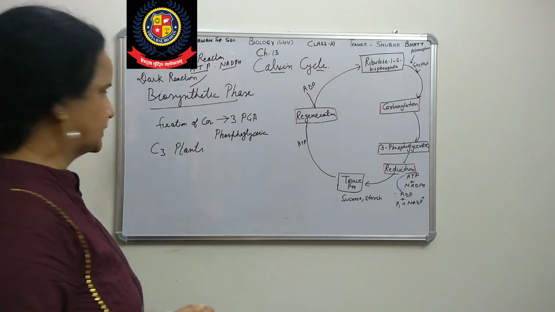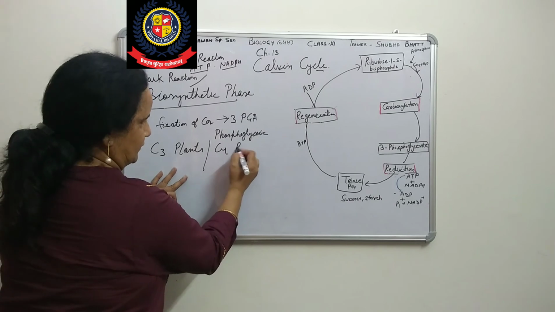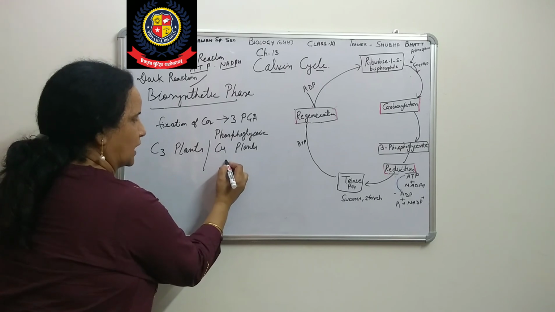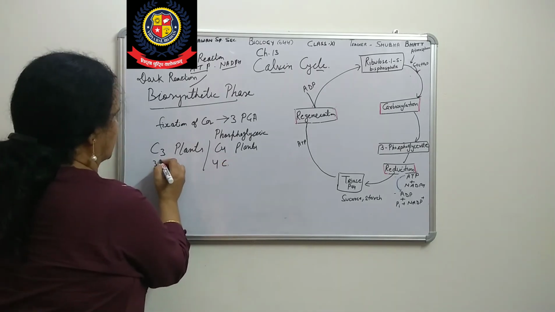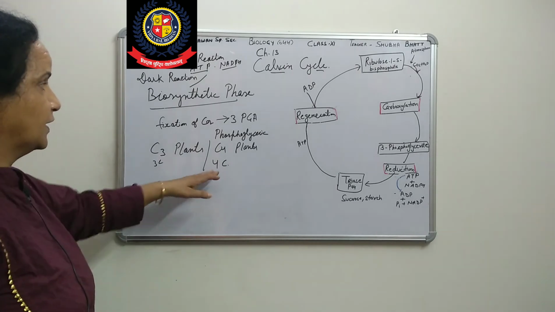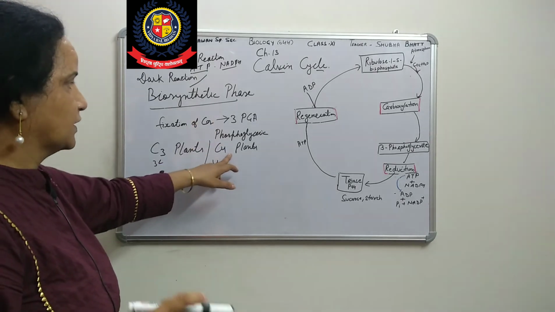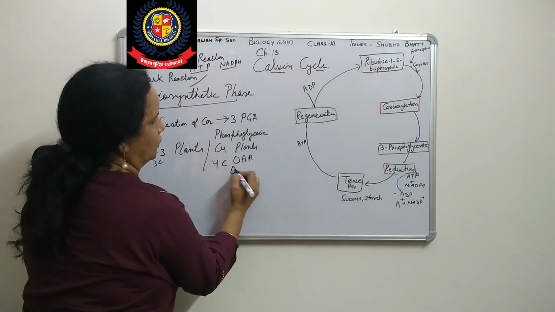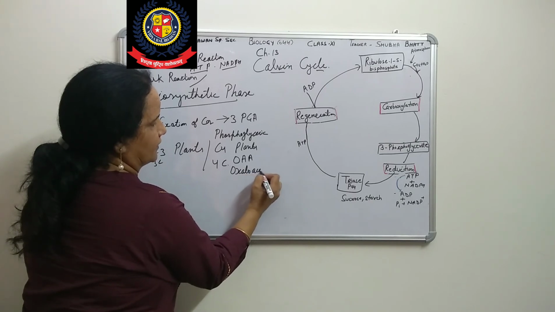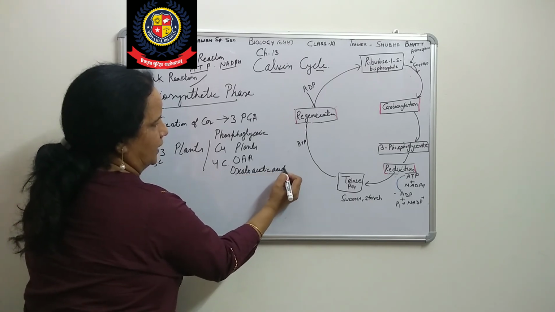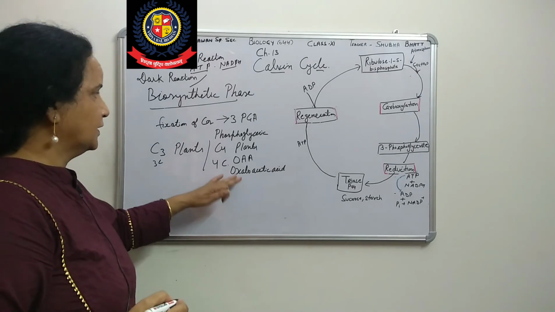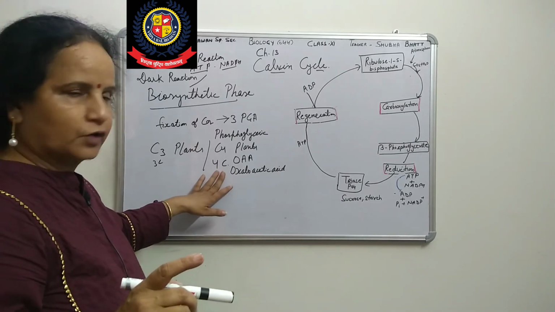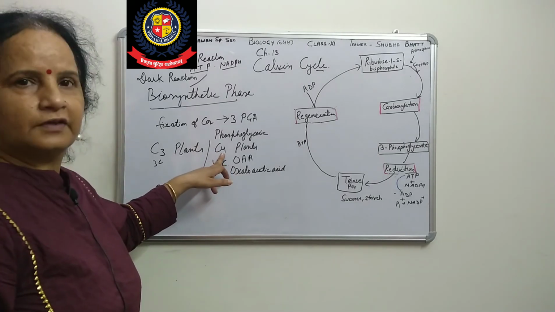There are two types of plants, C3 plants and C4 plants. In C4, as the name indicates, 4 means four carbon atoms, and in C3 there are three carbon atoms. In C4 plants, after CO2 is fixed, it is converted into OAA, oxaloacetic acid, which has four carbon atoms. Those plants are called C4 plants.